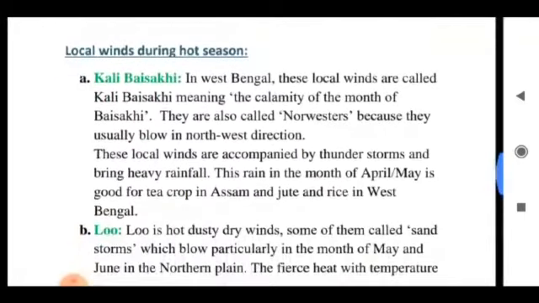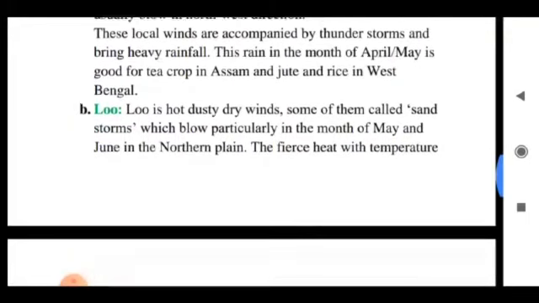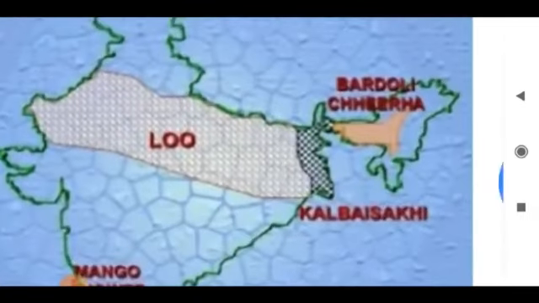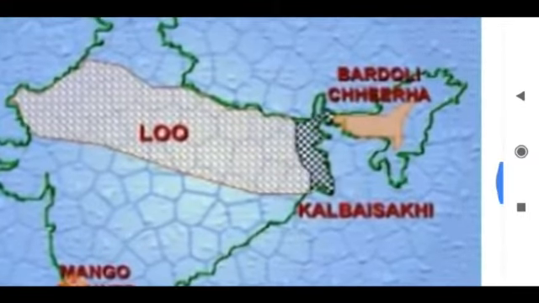Some local winds during hot season, that is Kalboishakhi, Loo, mango shower. Just follow the map. At first we discuss about Kalboishakhi. They are also called nor'wester. In West Bengal, these local winds are called Kalboishakhi. These local winds are accompanied by thunderstorm and bring heavy rainfall in the month of April to May.